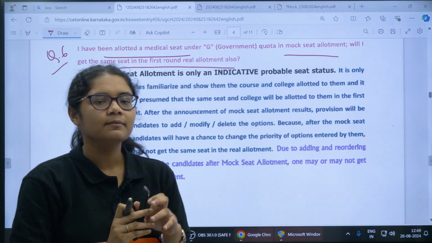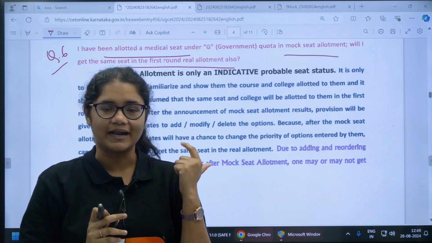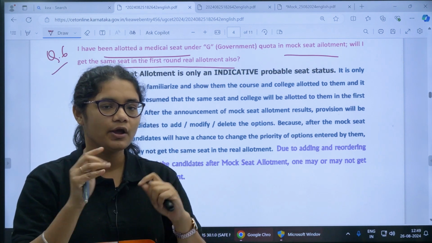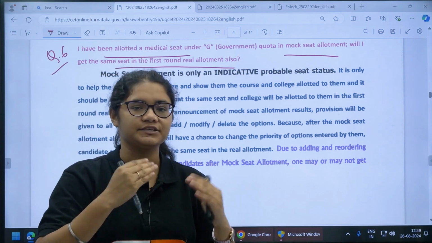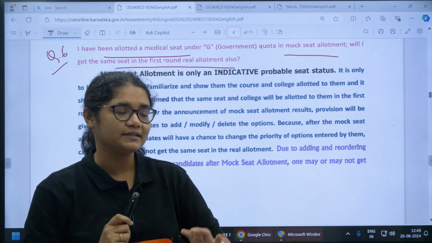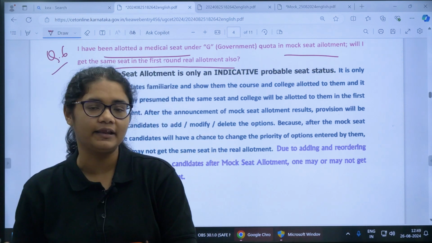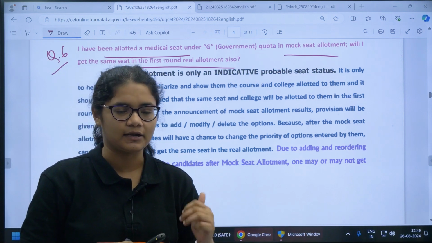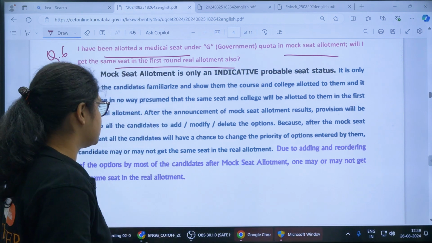So again, mock allotments are tentative, that is, indicative, because after the mock allotment students will again change their options. Most of the students will change their preferences. So we cannot say that the mock allotment results and the real first round allotment will be the same. There is no guarantee in that. It may be, it may not be. That is what is told here.